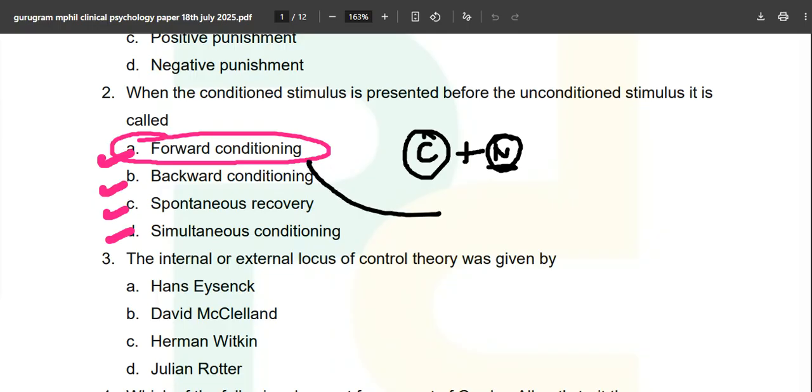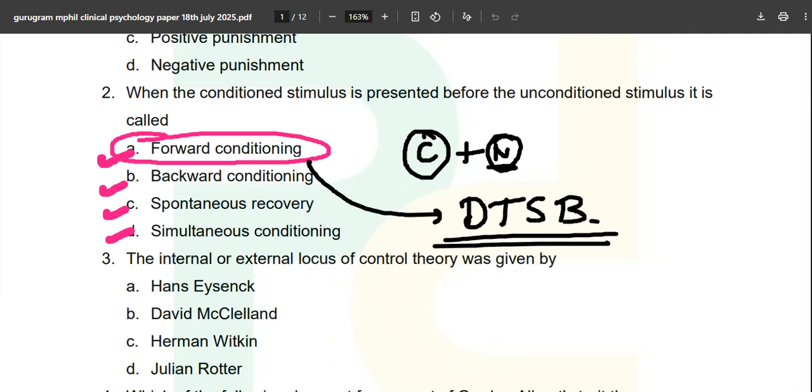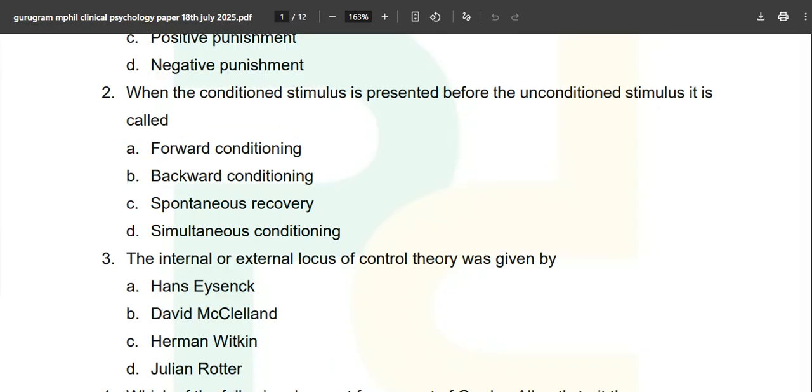And what is the mnemonic, if you are watching for the very first time? DTSB. These are the types of conditioning in decreasing order of effectiveness: first the delay, then the trace, then the simultaneous, and the backward. So if a question comes asking which of the following is the best type of conditioning you can use, you will always answer the delay type.